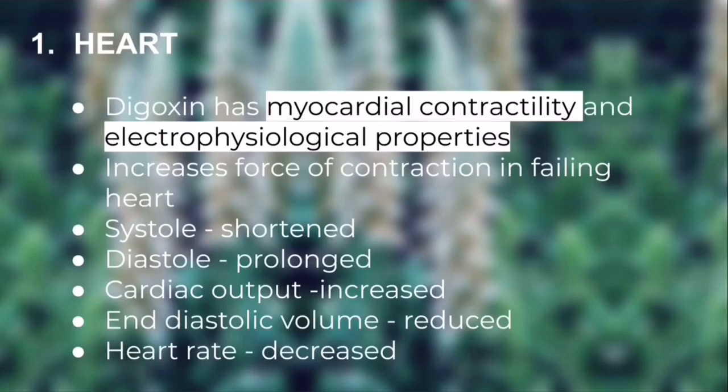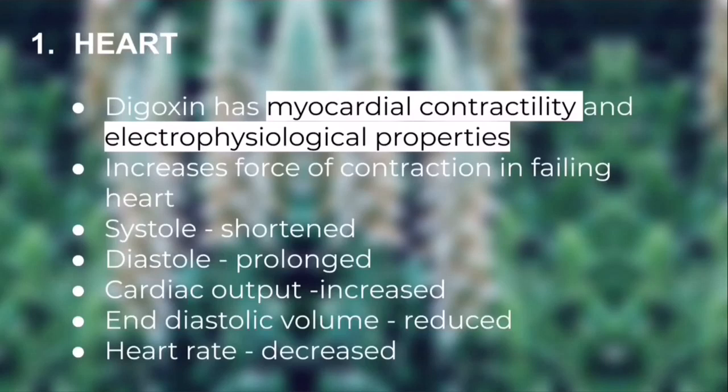So in heart, it has myocardial contractility and electrophysiological property. It increases force of contraction. In failing heart, not in normal heart, because the failing heart loses its capacity to contract, no? So there it increases the force of contraction. And the other things are systole and diastole. They are shortened and prolonged respectively. You have to keep this in mind. S for S, systole is shortened and diastole is prolonged, okay?